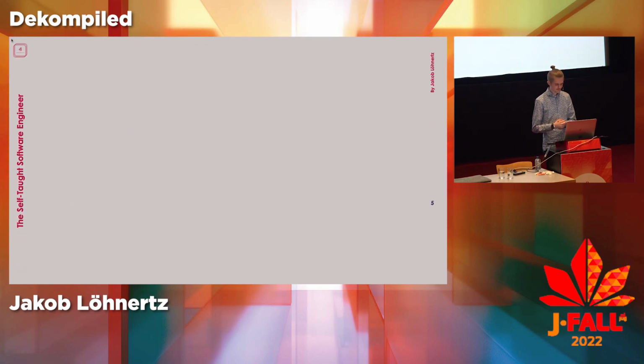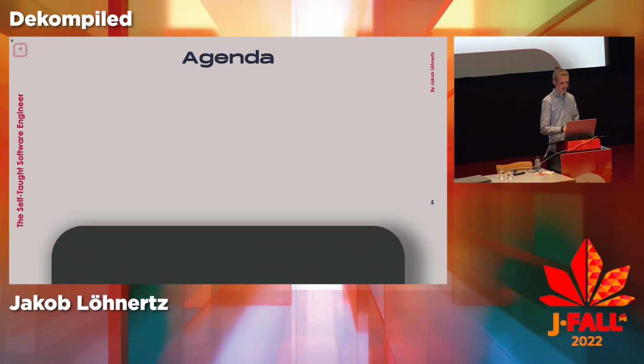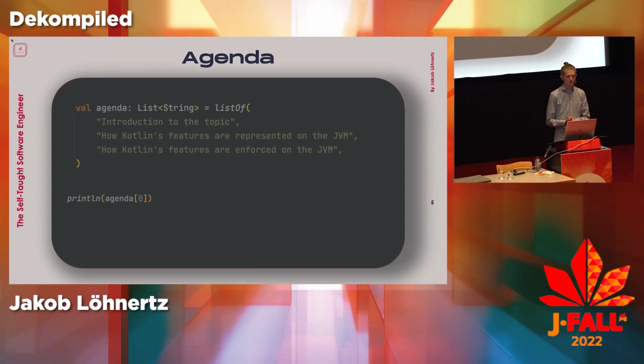Right. Quick agenda, what we're going to do. I'll start with a very quick introduction to the topic. I'll keep it light, but I don't want anyone to completely check out for the rest of the talk. The majority of the focus is precisely what I just said: how Kotlin's features are represented on the JVM, so the compilation step. And then secondly, how they are enforced, so that they work according to what the language specification of Kotlin says. Which, as you might imagine, can be a bit difficult since there's often no clear equivalence in the JVM.